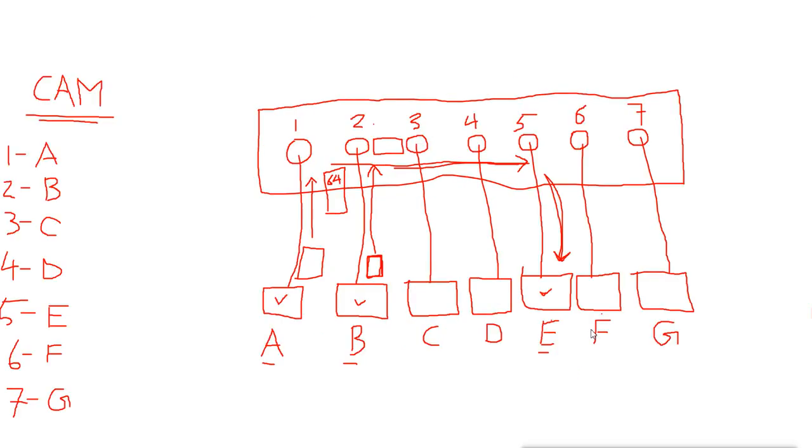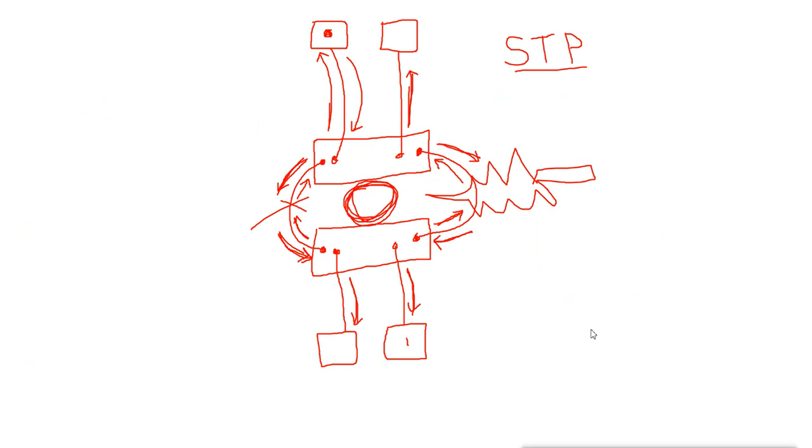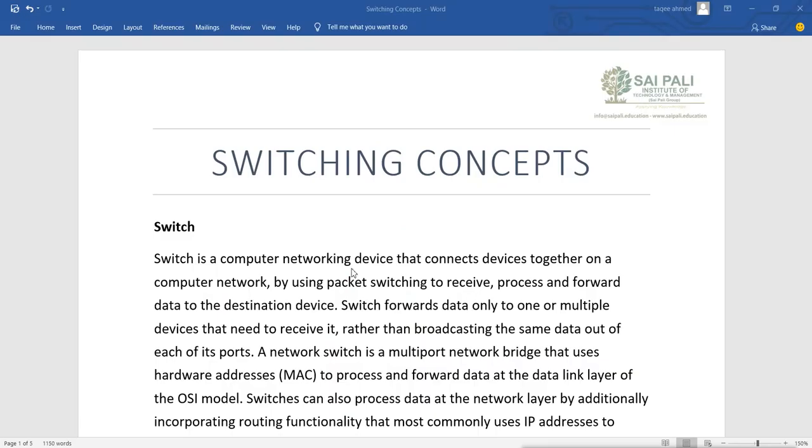So this is how a switch works. It stores and creates the MAC address table, the CAM table. It does the learning and it does the forwarding by using the store and forward, cut through, and fragment free methods. And then it also avoids loops by using the STP protocol. So this is the basic concept of switching. This is how these switches work.